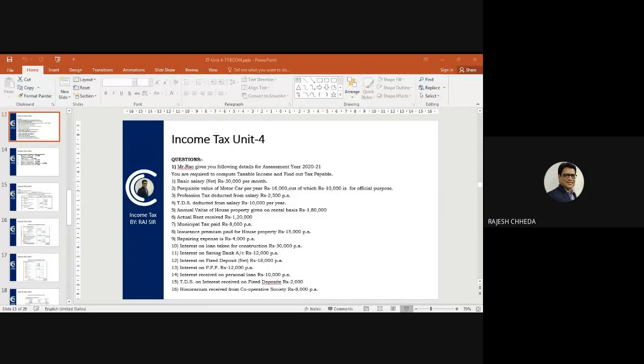Information given to you, number one, basic salary, and the most important word is given in bracket, net, rupees 30,000 per month. So Mr. Rao is receiving basic salary of rupees 30,000 per month, but this salary is a net salary.